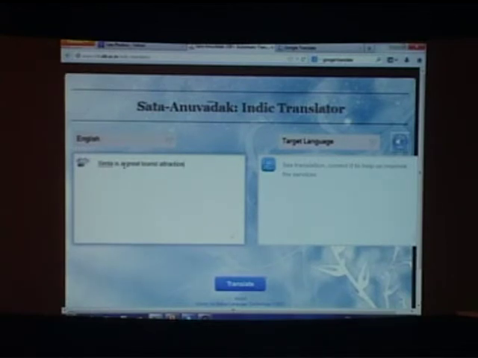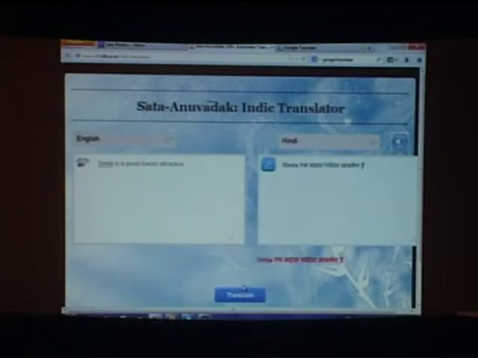This is our system. I don't know what this will do. But Shimla is a great tourist attraction. Let's take English to Hindi. And I hope the system is working. It was working yesterday. Okay, Shimla एक महान पर्यटन आकर्षण है. Meaning is transferred, right? But fluency, महान, I don't know.